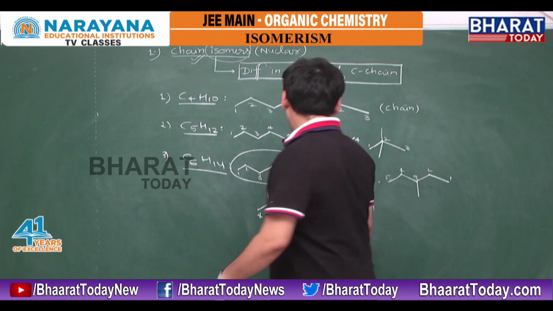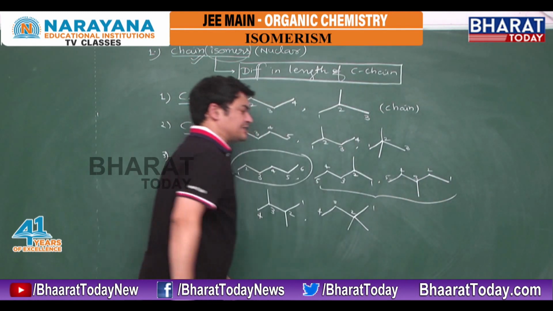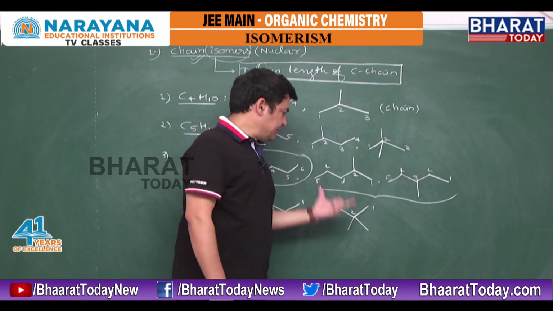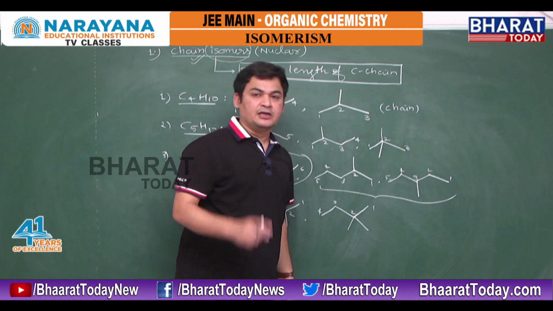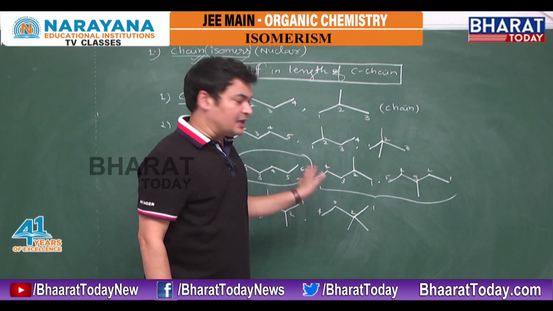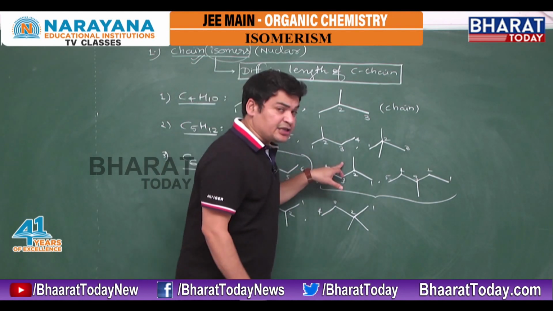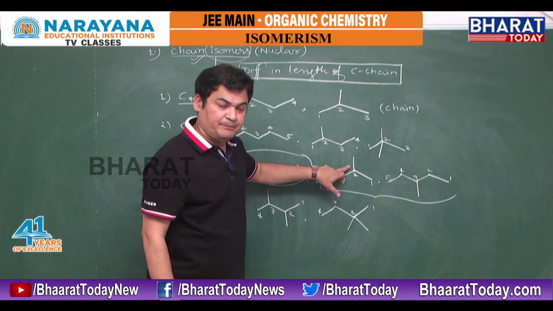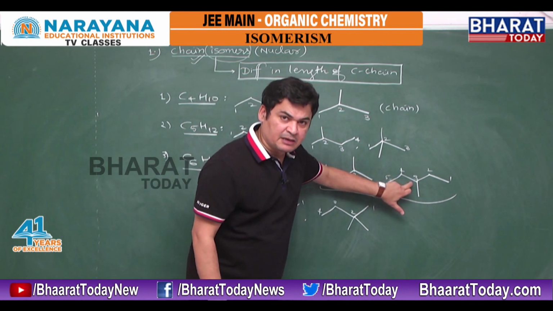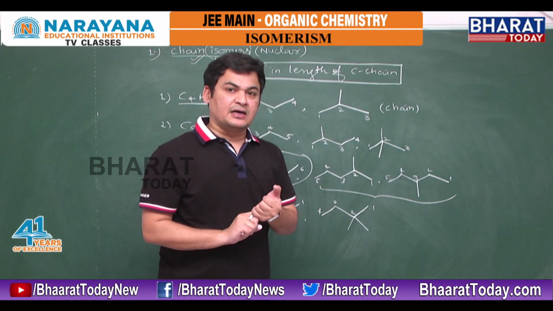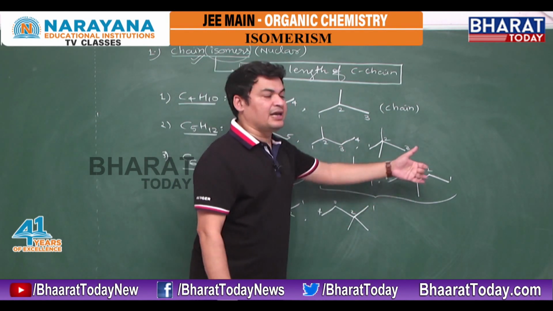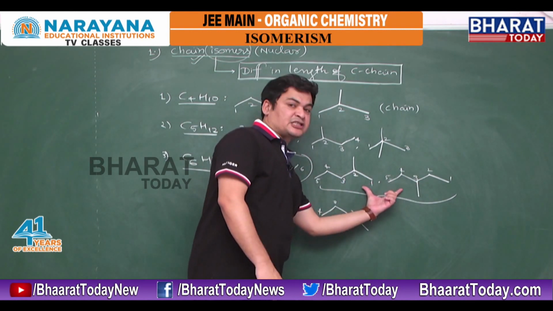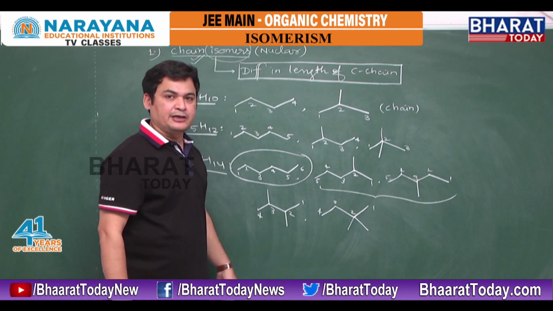But suppose I compare these two. Here if I check, both have the same length of carbon chain. Here 5 carbon chain, here 5 carbon chain. It means there is no change in the length of carbon chain. There is a change only in the position of a methyl. Here we have methyl on the second carbon. Here we have methyl on the third carbon. It means length remains unchanged, but the position of the methyl has been changed. It means they are position isomers. But with respect to the first compound, they are chain isomers.